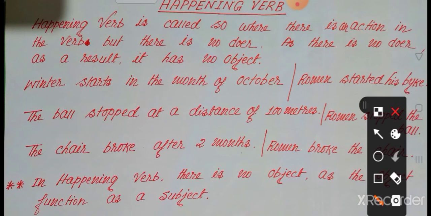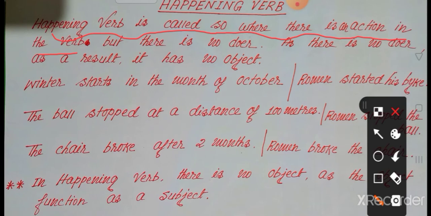So at first, follow the definition. A happening verb is called so where there is an action in the verb. In the previous class we learned what is called an action verb, or a doing verb. Action verb means where there is an action in the verb, doing something. A doing word is called a doing verb or action verb, like eat, drink, read, write, etc.